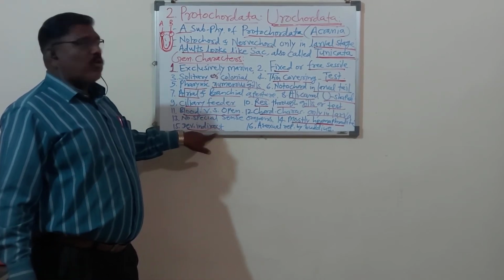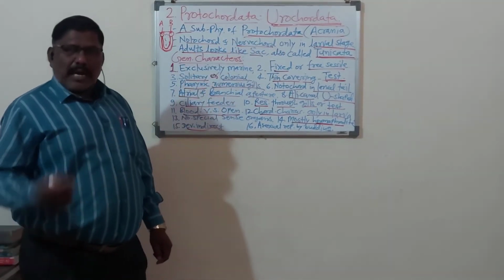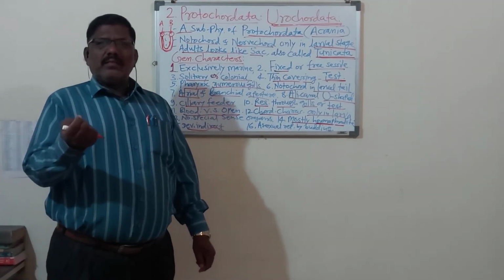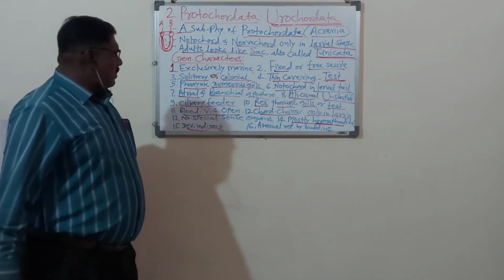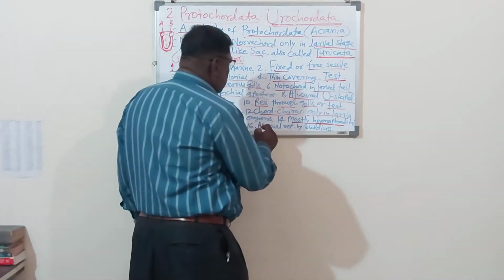Indirect type of development is found in the urochordata. It means after hatching, the new one does not look like its parents. It looks different. Now, asexual reproduction.